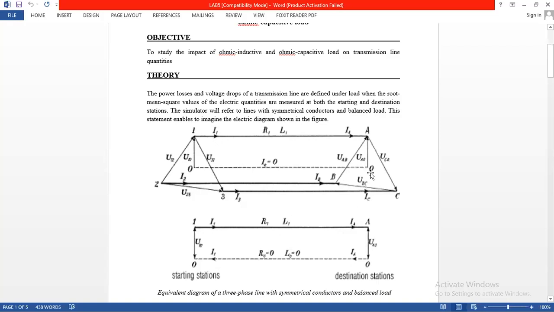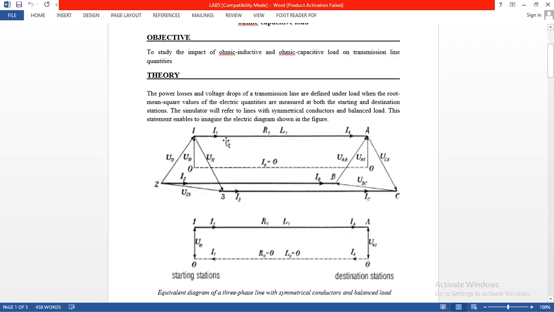The reference terminal potential from A to O we call AO. The current flowing in the reference point, also known as IO, equals 0, because at the reference side we need to assume the current is 0.